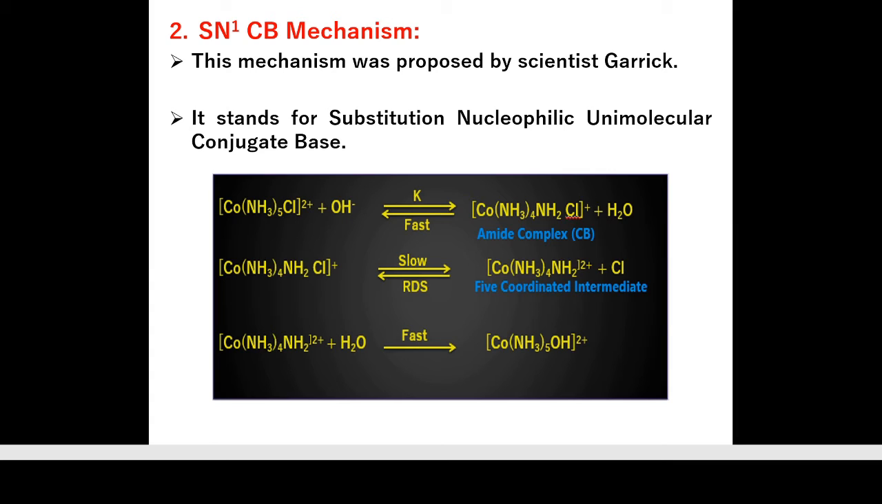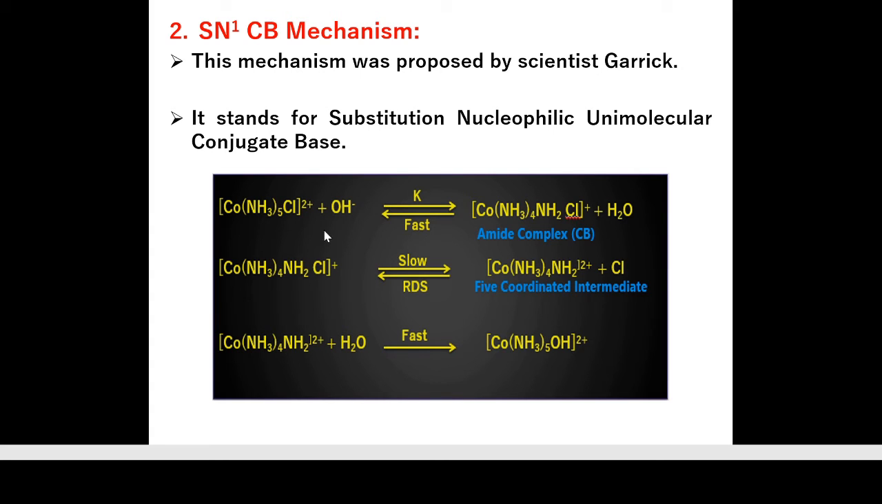Now this 5 coordinated intermediate quickly reacts with the solvent molecule. This step is a fast one which gives [Co(NH3)5OH2]2+ as a product. This was about the SN1CB mechanism. I will repeat the mechanism again.